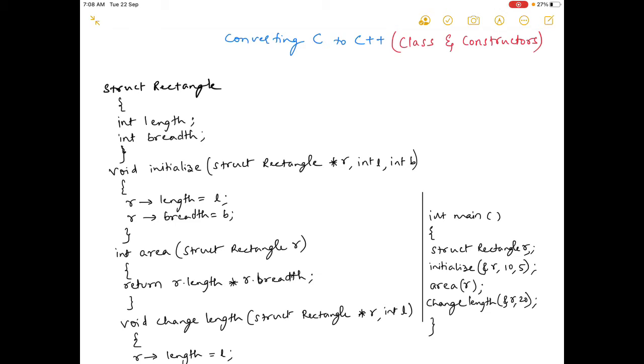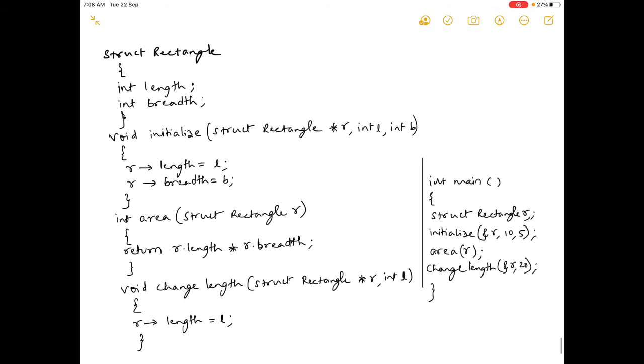So I thought this is the best time to introduce at least a bit of C++. What is C++? C++ is nothing but OOPS, object oriented programming, and what it is and how it looks. Through this example, we will see how it has to be done. The same example has been written here, nothing has changed. You can see it is exactly the same.